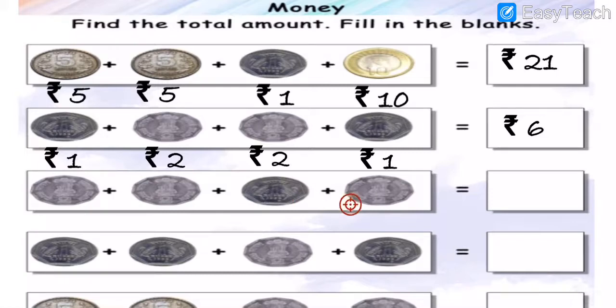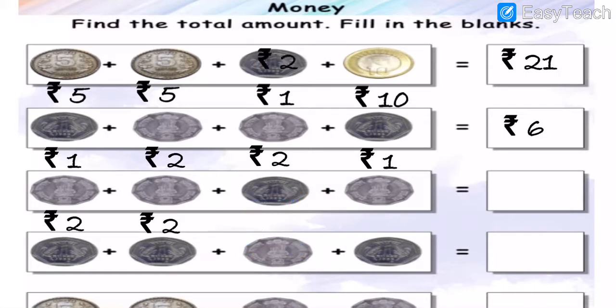And now third row is what? See here the third row. Okay, first is 2 rupees coin there. Then after a 2 rupees coin, my dear students, then after again is 2 rupees coin. Then after again is what?